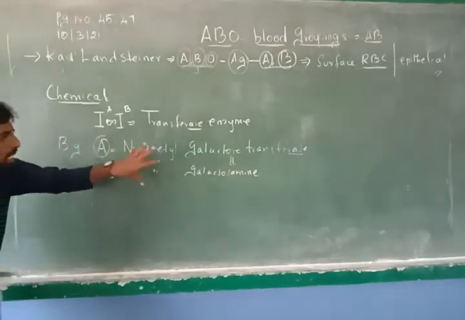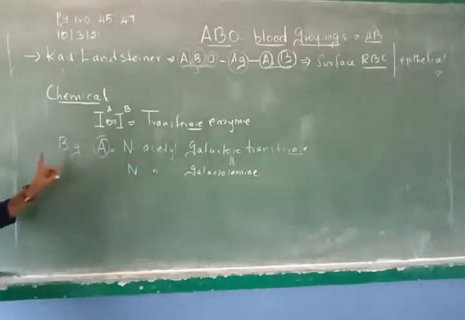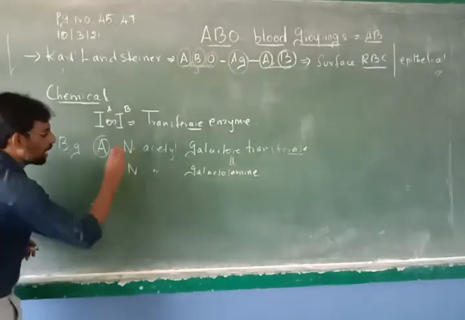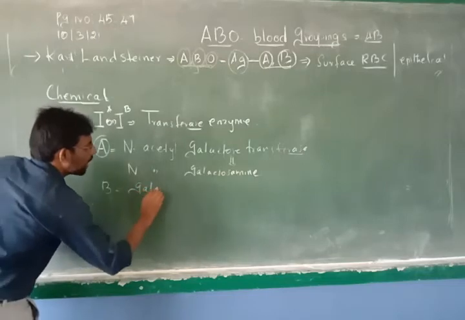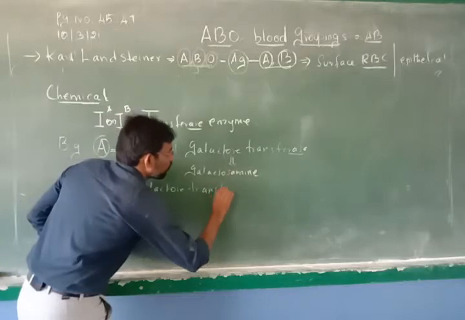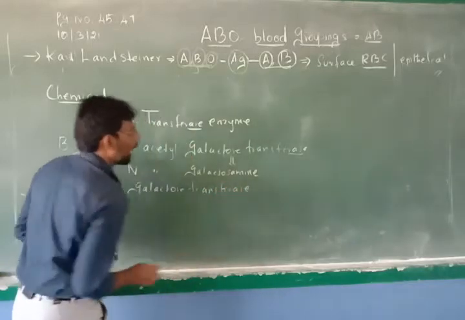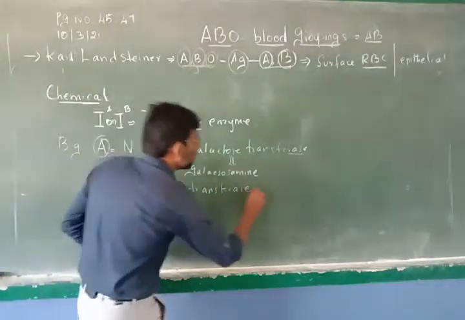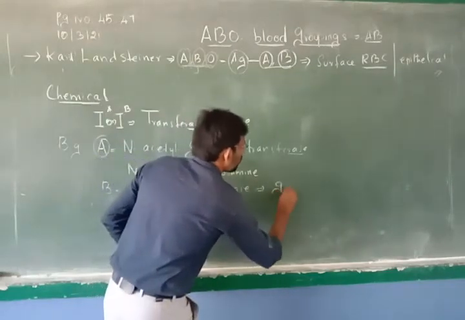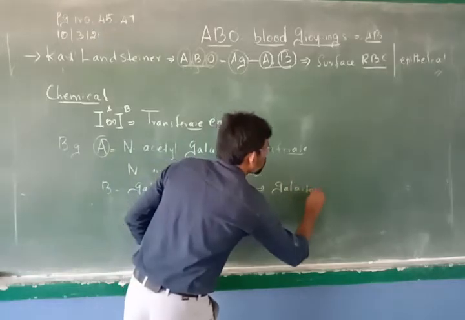So this enzyme is present only for the person who has A blood group, and it is not present in the B blood group or O. Similarly, the person who has B blood group will have an enzyme called galactose transferase enzyme, and this enzyme will encode another product called galactose.